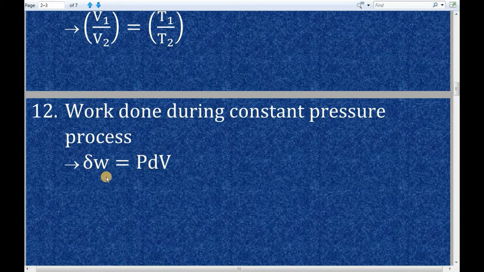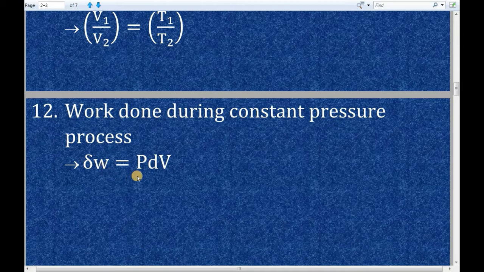In this constant pressure process, we have to find the total work done, but in this thermodynamic work done formula, they have given differential work. So we have to convert this differential work to total work done. For that, we have to integrate this dou W between the limits state 1 and state 2. So by integrating this dou W between the limits state 1 and state 2, we will get the total work done.